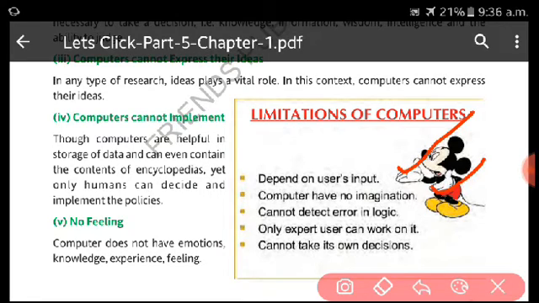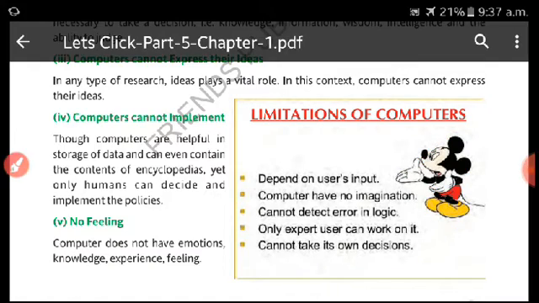They cannot detect errors in logic; we have to give the instructions. Next, only an expert user can work on it. An expert user is one who can give instructions to the computer, since the computer cannot take its own decisions. Decisions will be performed by the computer, but as per our direction. So this is all about the limitations.